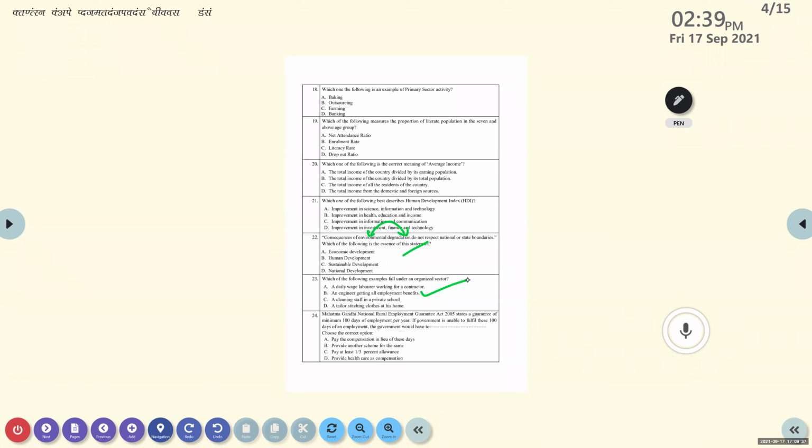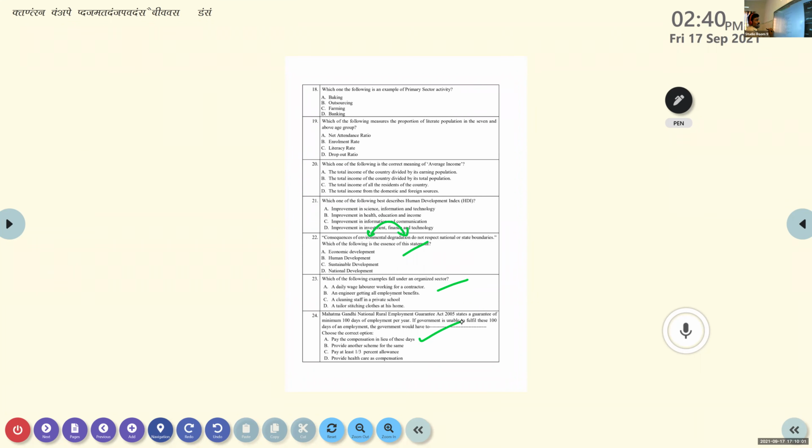Option C. Someone says option 3, 1/3 percent allowance. Option A, pay the compensation in lieu of these days. Okay, so we can go with option A. There is nothing mentioned in the textbook. Basically, this is the only statement there. Pay the compensation in lieu of these days. Okay, clear. So please mark that.